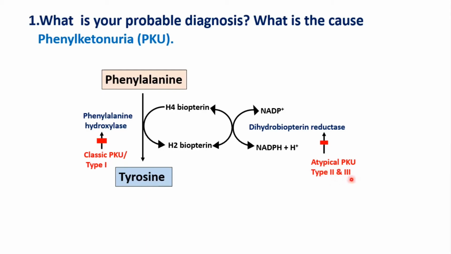These are type 2 and type 3, where the enzyme dihydrobiopterin reductase is defective. And there are type 4 and 5, where dihydrobiopterin synthesis is defective. So in this way, the causes can be any of these. The most commonly encountered is the classic PKU, type 1.